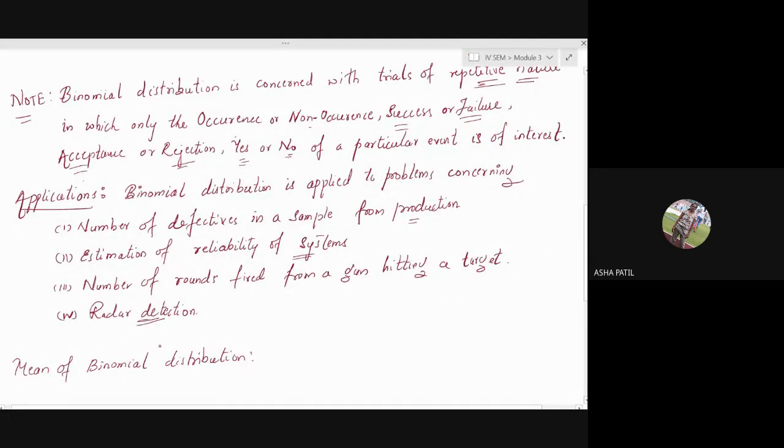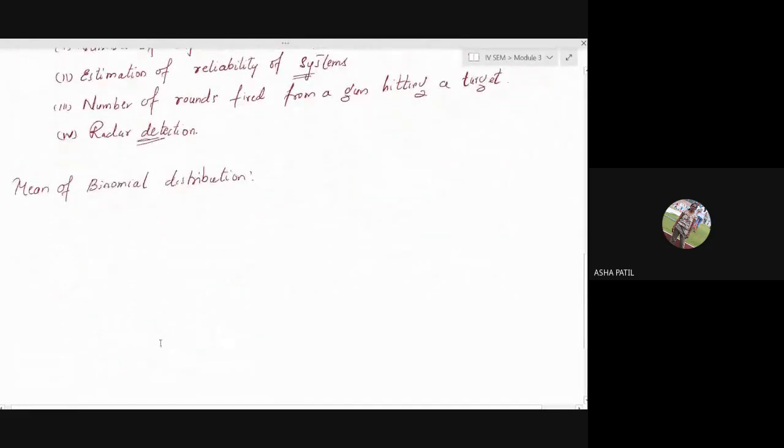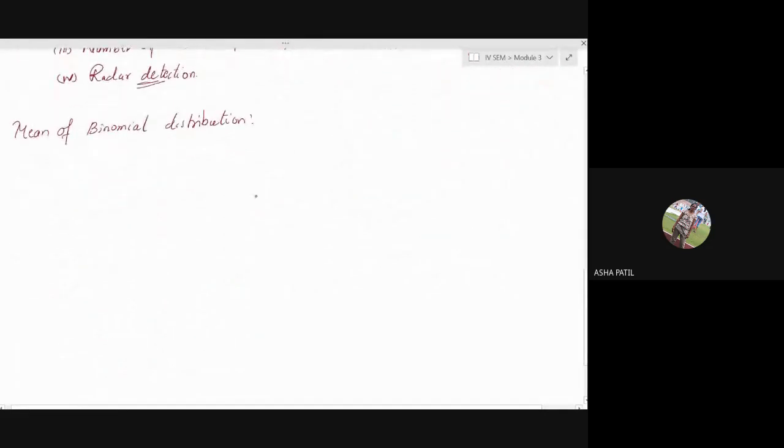Okay. Now these are the different basic concepts of binomial distribution. We'll go for the mean of binomial distribution. So the mean of binomial distribution, already you know the mean is denoted by mu. And what's the formula?